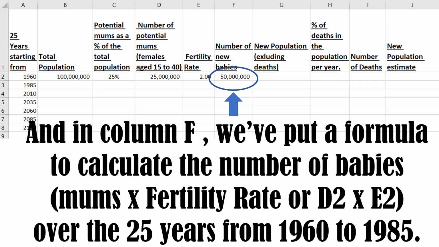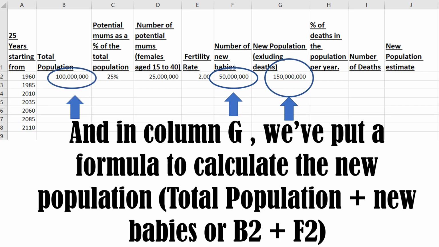And in column F, we've put a formula to calculate the number of babies, which is the number of mums times the fertility rate, or D2 times E2, over the 25 years from 1960 to 1985. And in column G, we've put a formula to calculate the new population, the total population plus the new babies, or B2 plus F2.